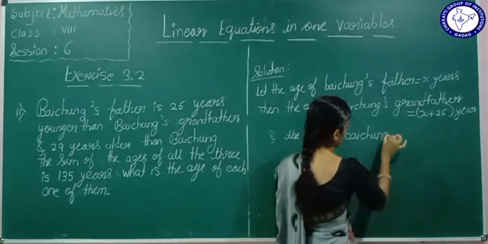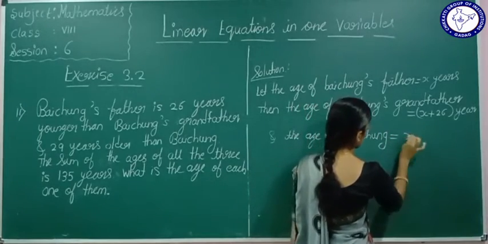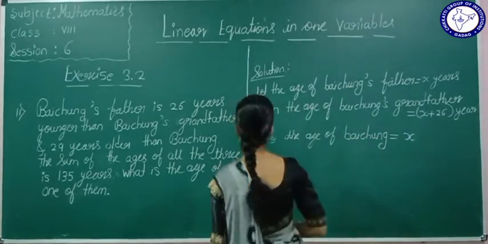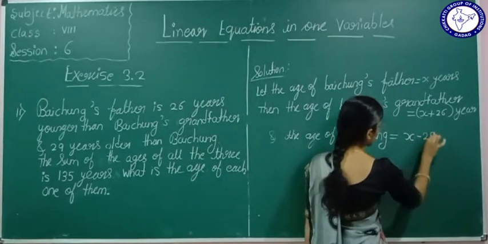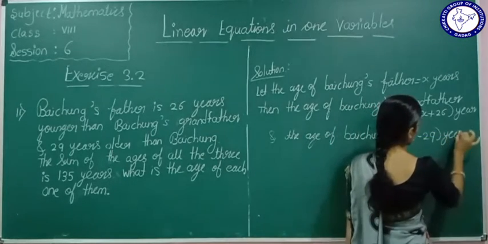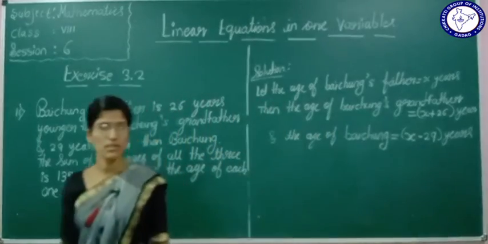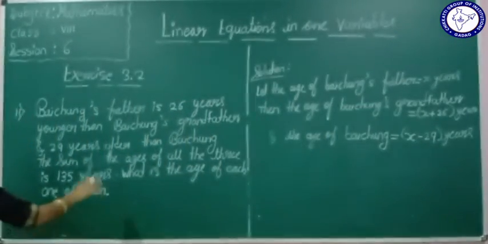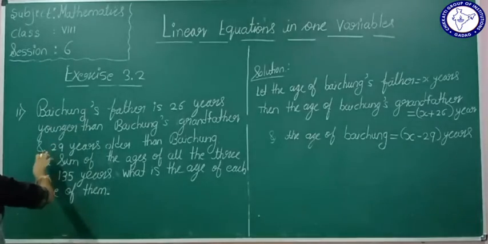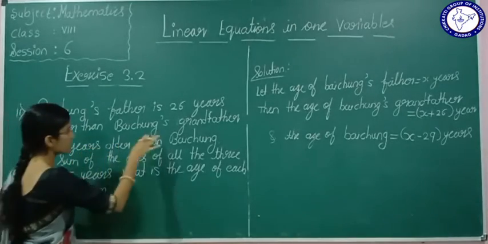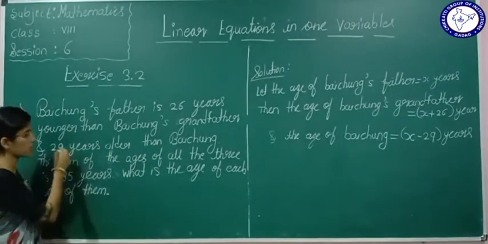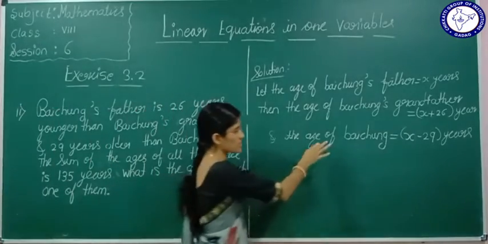The age of Baichung will be how much, students? It will be x minus 29 years. Yes or no? According to this condition, we have written this statement.